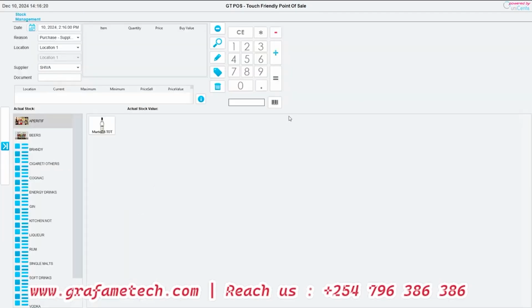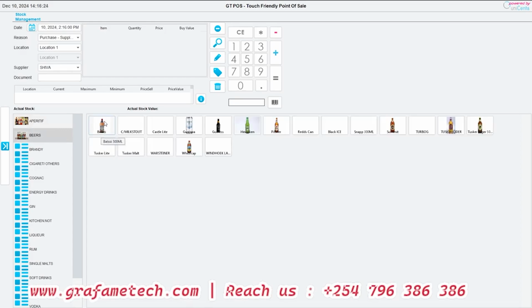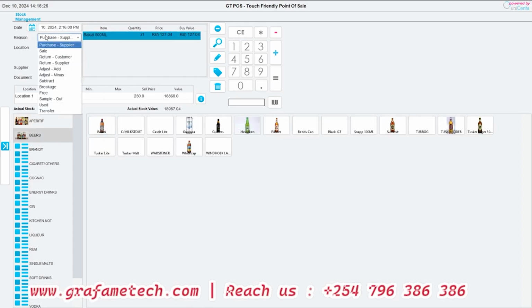Then stock management. This is where we receive the stock for products. Let's say maybe Balozi, the reason they've come, maybe purchase supplier. We have different varieties of reasons: purchase supplier, sale, return customer, return supplier, adjust add, adjust minus, subtract, breakage. This was a free one. Sample out, used, transfer. We have all those things. And the transfer is used maybe when we have multiple locations.